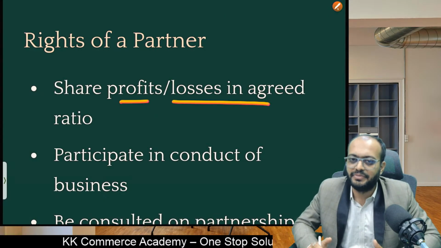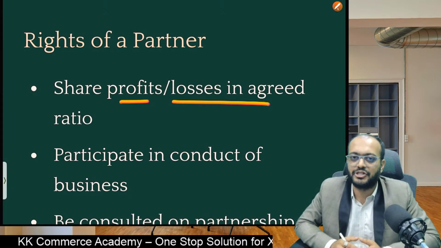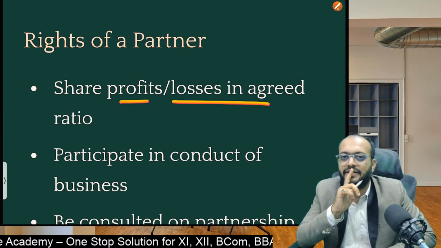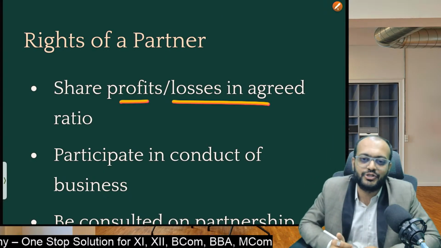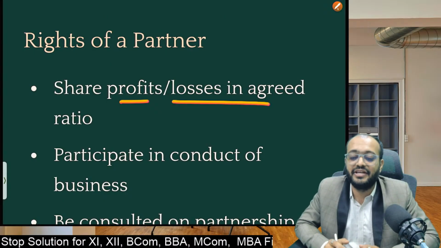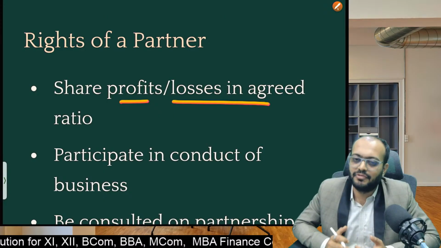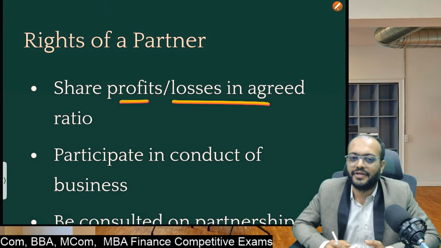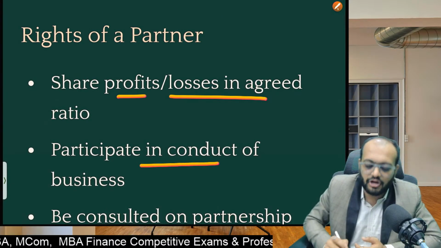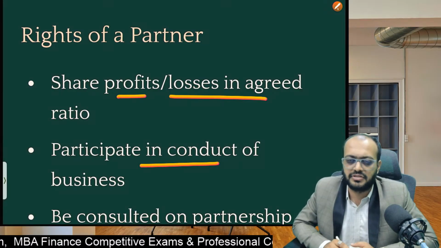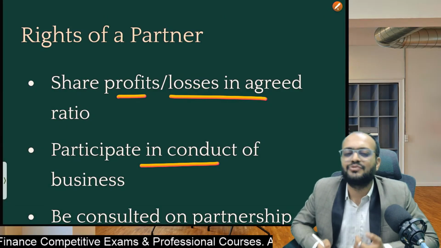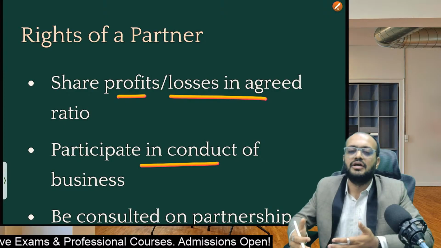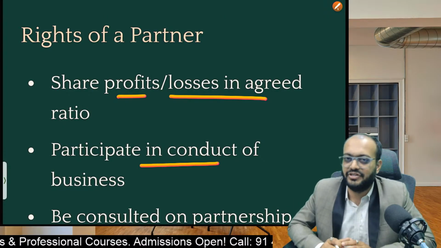In the majority of cases, the partnership deed expresses how much the profit sharing ratio is. But in case the partnership deed is silent about the profit sharing ratio, in such a situation profit or loss sharing ratio is considered equal. That means whatever profit or loss we are earning or suffering, we distribute to partners equally. Then the second right of every partner is that they can participate in the conduct of business. Being a partner, I have the right to participate in the business. Suppose we have to take some decision, we have a meeting, we have a proposal, we will discuss it, and by discussing it we will take the decision wisely.